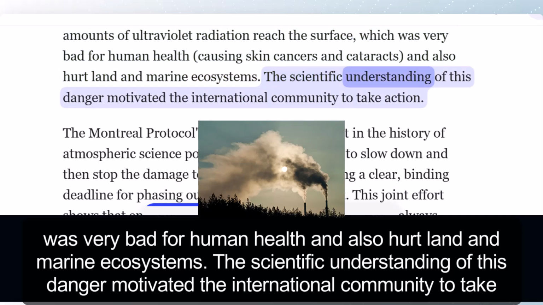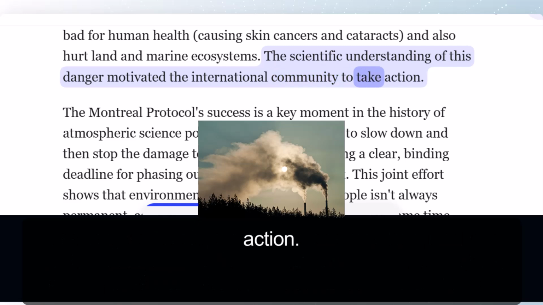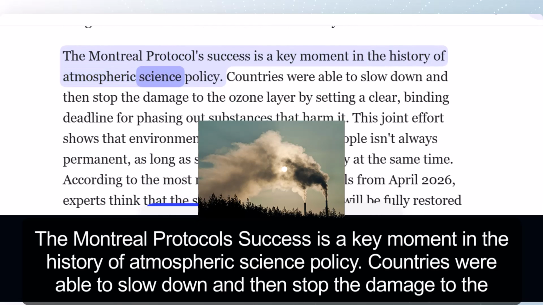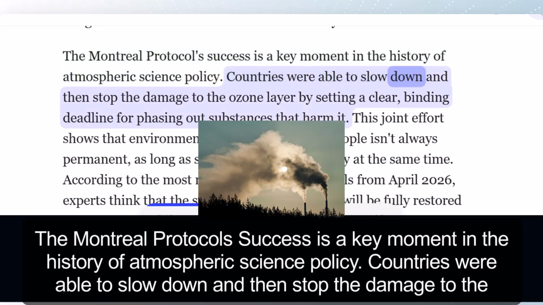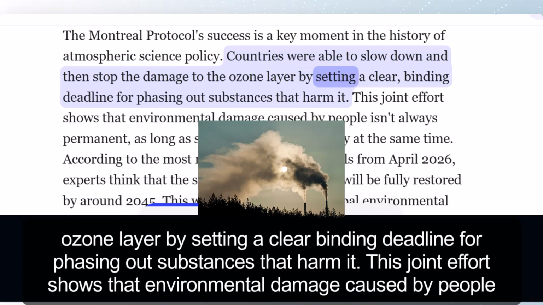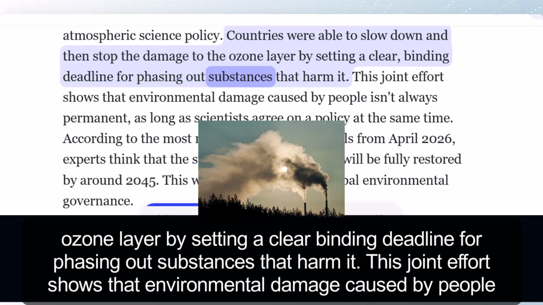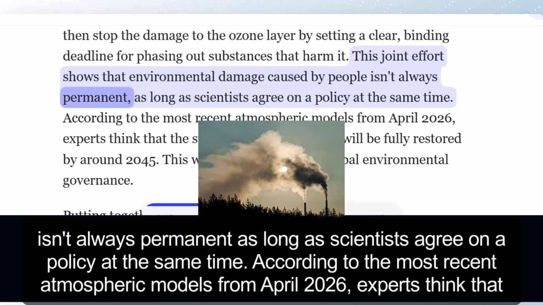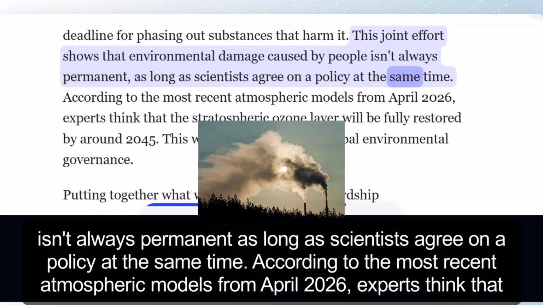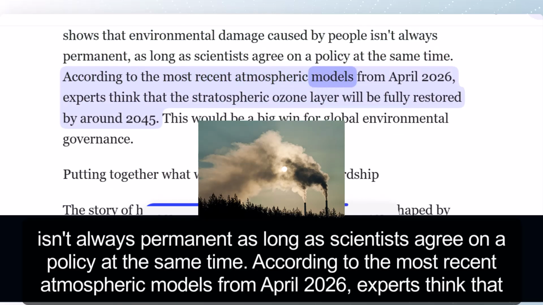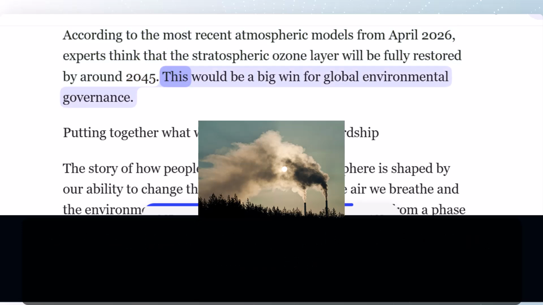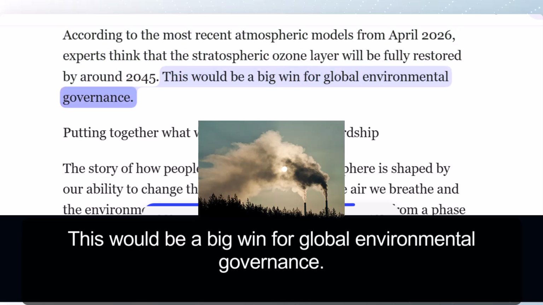The scientific understanding of this danger motivated the international community to take action. The Montreal Protocol's success is a key moment in the history of atmospheric science policy. Countries were able to slow down and then stop the damage to the ozone layer by setting a clear binding deadline for phasing out substances that harm it. This joint effort shows that environmental damage caused by people isn't always permanent, as long as scientists agree on a policy at the same time. According to the most recent atmospheric models from April 2026, experts think that the stratospheric ozone layer will be fully restored by around 2045. This would be a big win for global environmental governance.